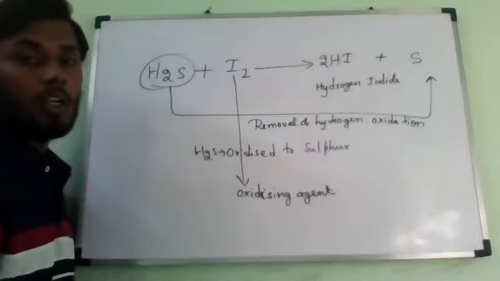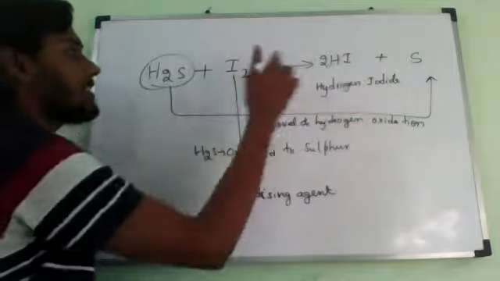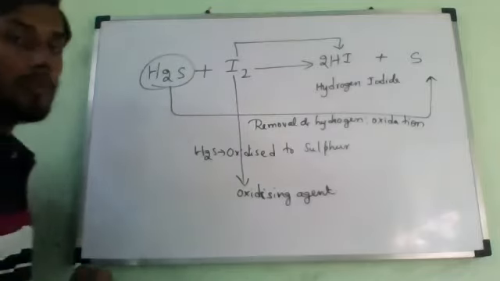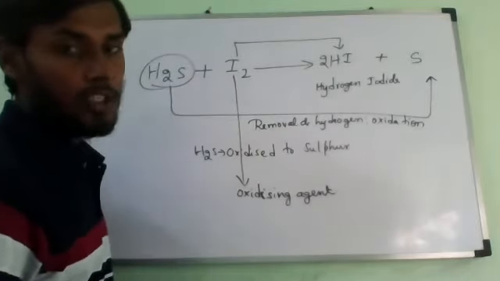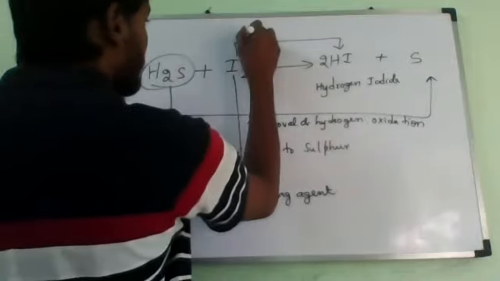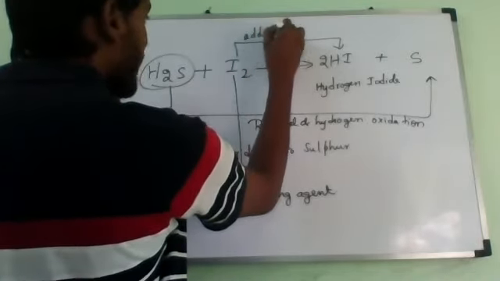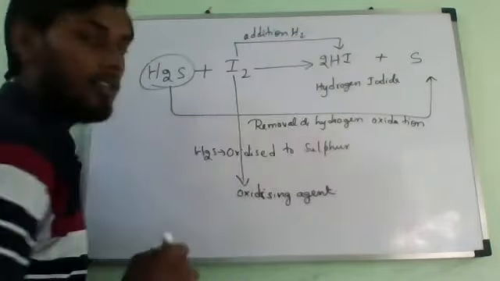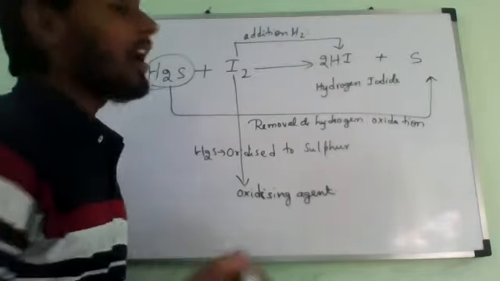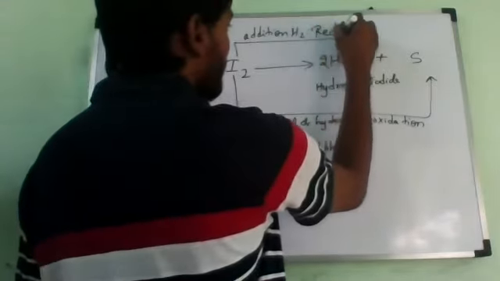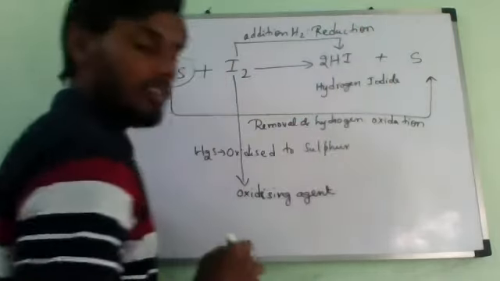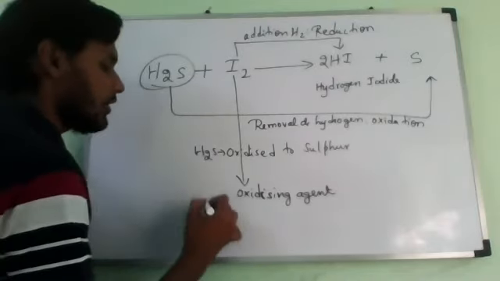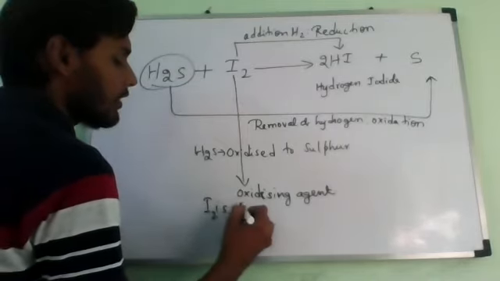Observe very carefully. Next, I2 is changing into HI. So what will happen? Addition of hydrogen to iodine. Addition of hydrogen is called reduction. So therefore we can say that iodine is being reduced.